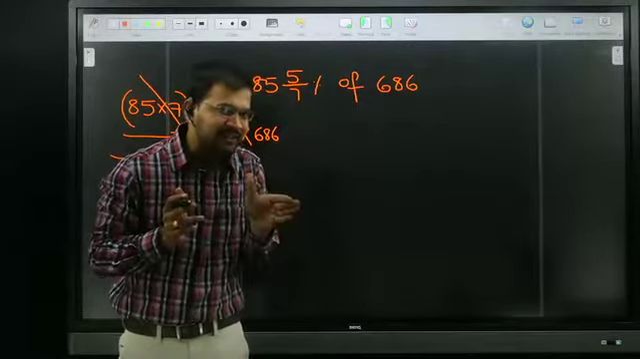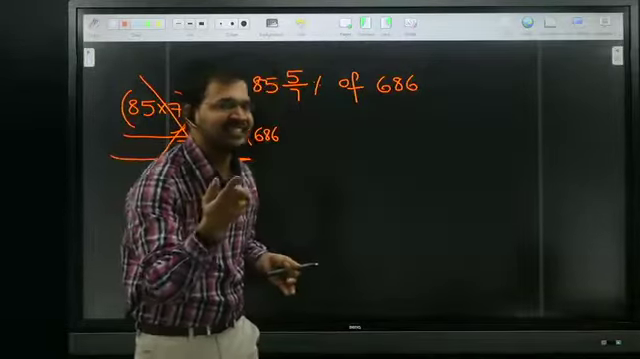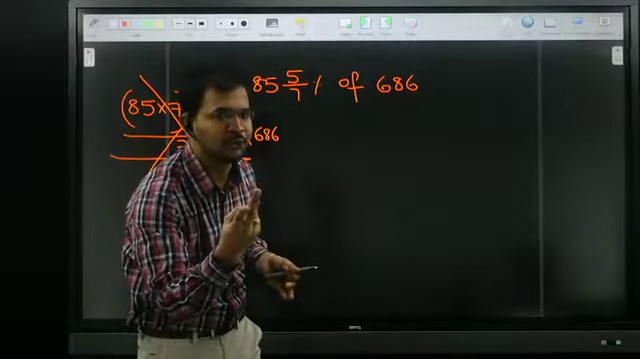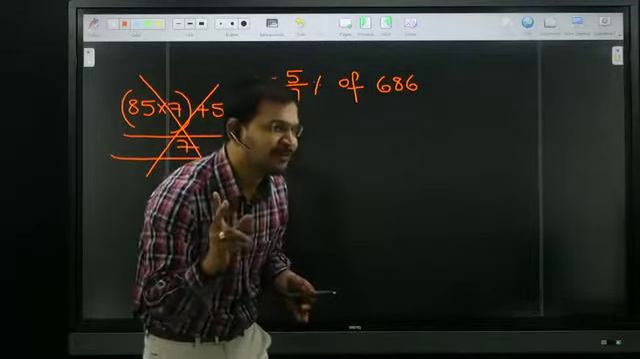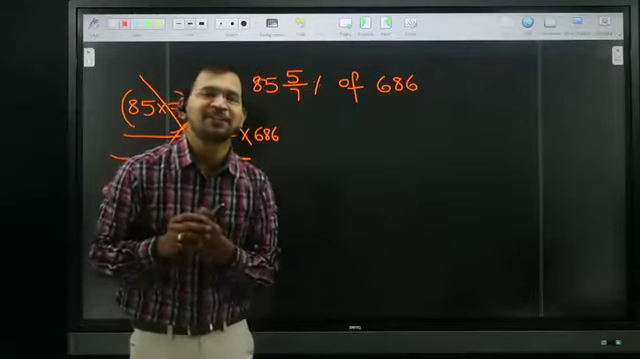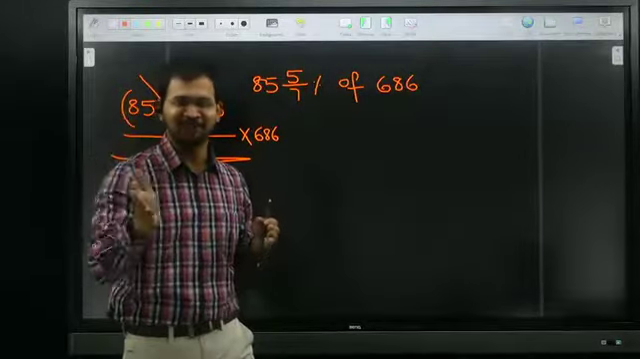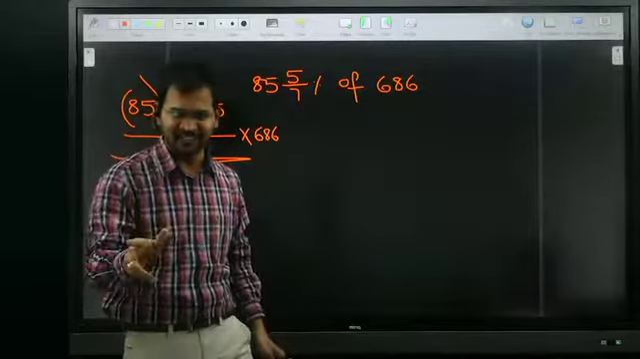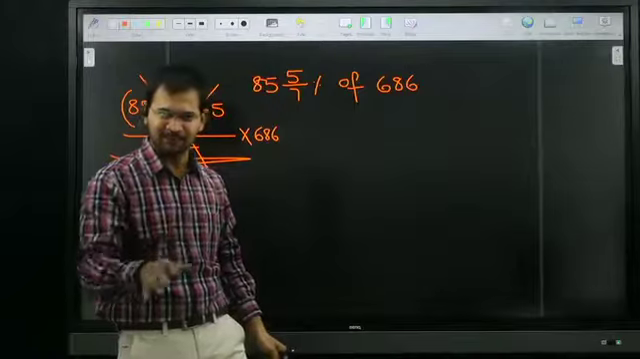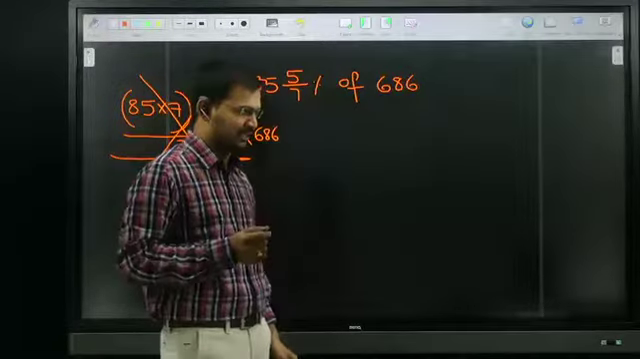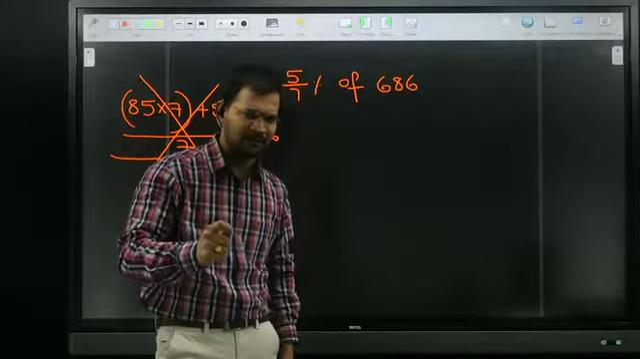In order to cancel 7, I can write 686 as a multiple of 7. 686 I can split into 2 into 343. 343 is which cube? 7 cube. 7 and 7 get cancelled. 7 square is 49. 49 twos are 98. 98 sixes are 588. 100 sixes are 600, less 2 sixes, which is 12. Subtract 12 from 600, that is 588. Your answer is 588. Within seconds we are getting it, without using pen and paper.